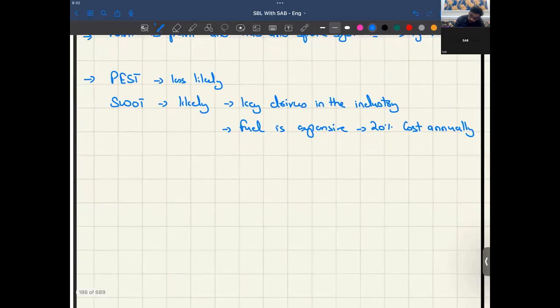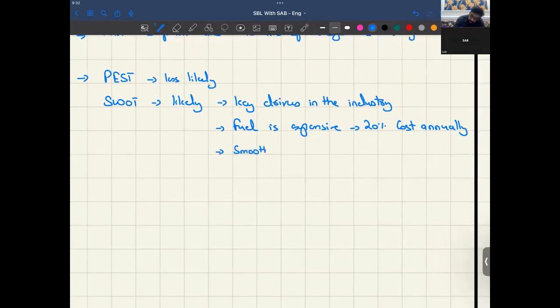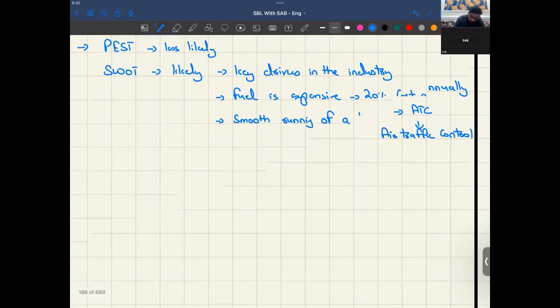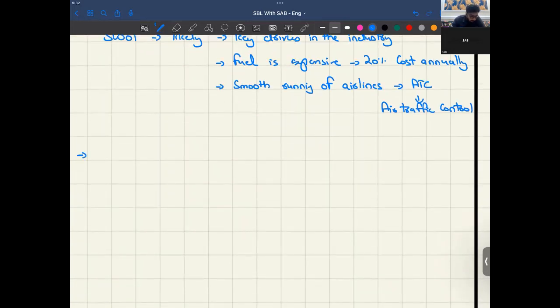And similarly, smooth running of airlines. Airlines focus on smooth running, and for that they look forward to ATC, which was air traffic control. So basically, I am summarizing the question till where I have read, but for you, I want you to summarize till the pages.